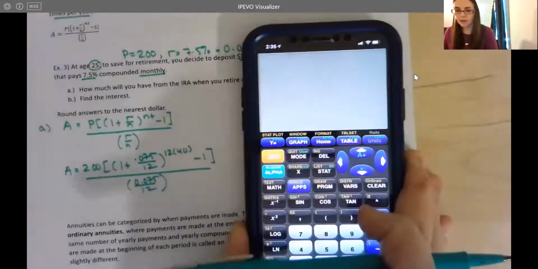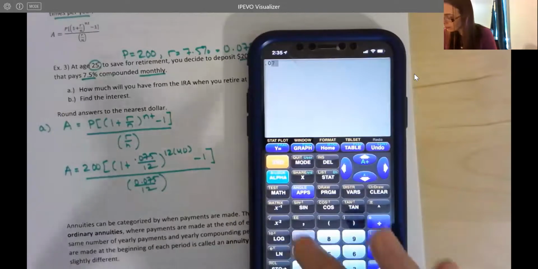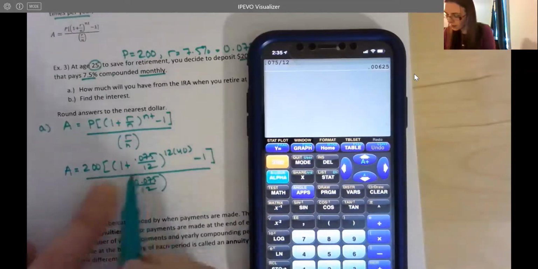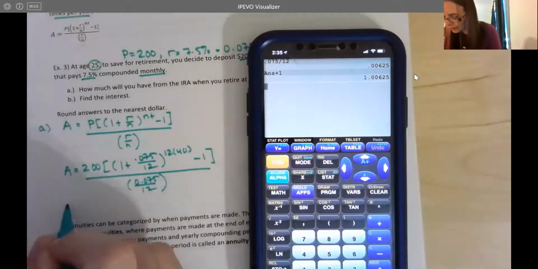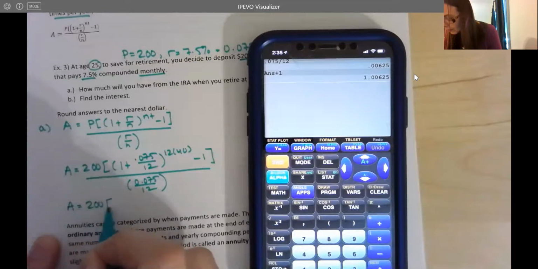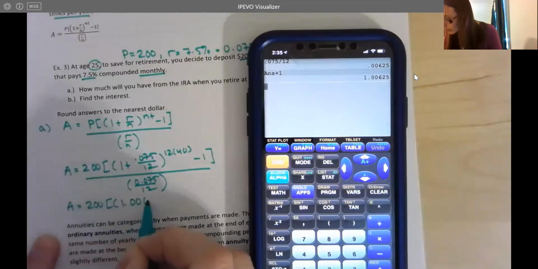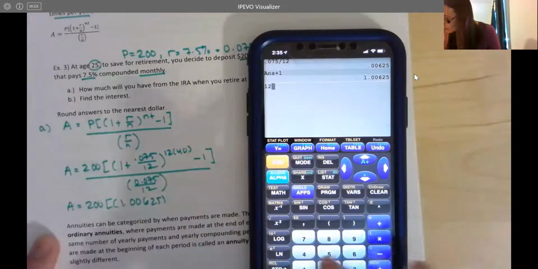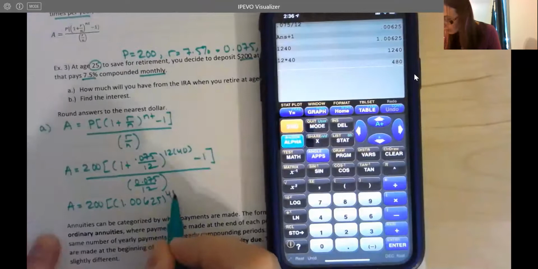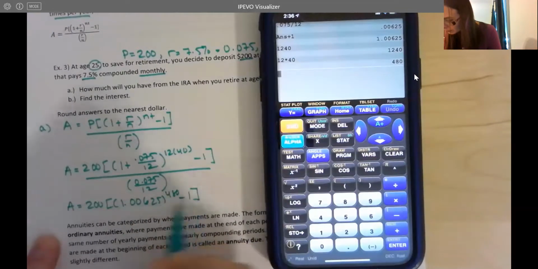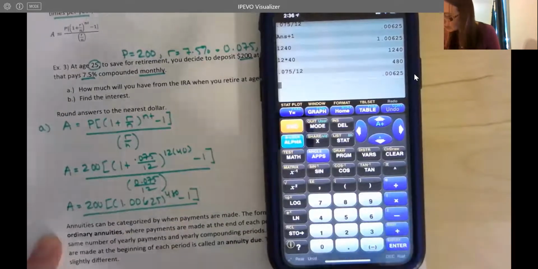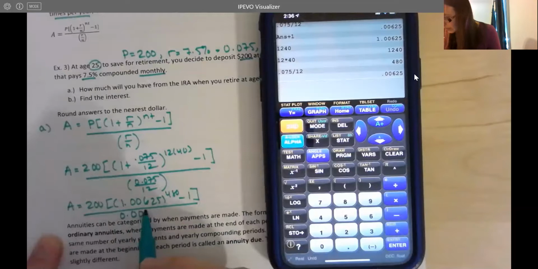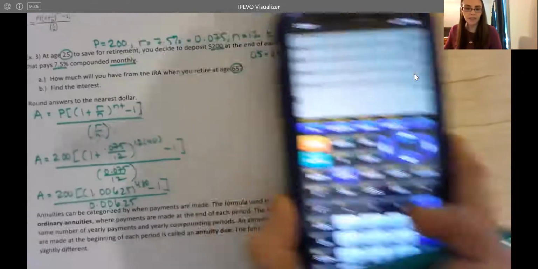All right, and now it's just calculator work. So I like to go nice and slow here, just so I don't make mistakes. I'm dividing it by 12, working in the parentheses. I'm going to add the 1 here right away. I'm just going to clean it up a couple little steps at a time. This becomes 1.00625, and then 12 times 40 is going to be 400. And then again, in the denominator here, 0.075 divided by 12 is 0.00625. So just cleaning it up a little bit as I go.